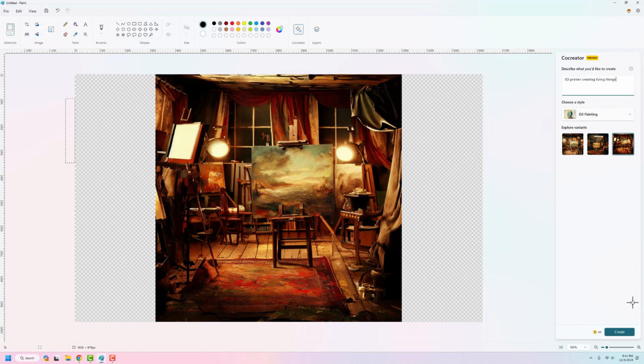All right. 3D printer creating living things. Let's find out what that is. And we're going to do this one as an oil painting as well. I probably should have changed it, but I like the oil painting style. I think it's kind of cool. And AI seems to do a really good job of capturing what makes an oil painting a painting, with the highlights and all of that. But let's take a look here.